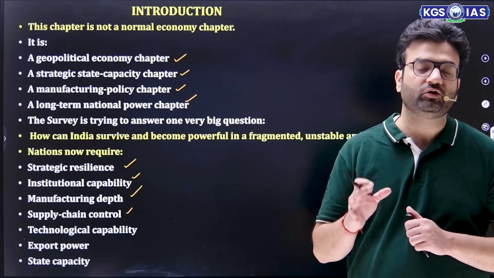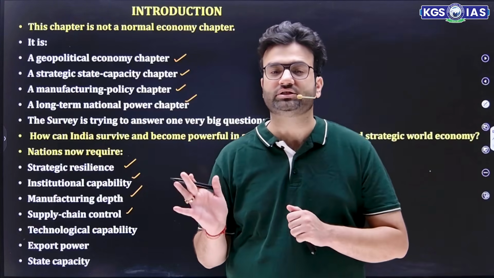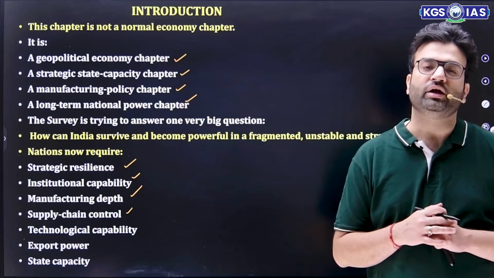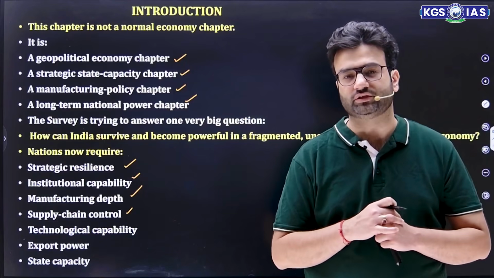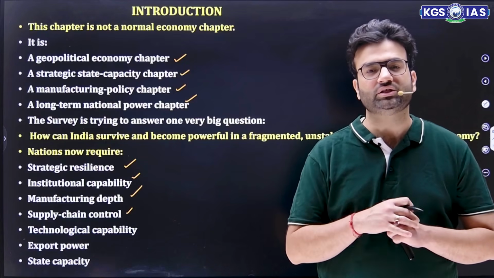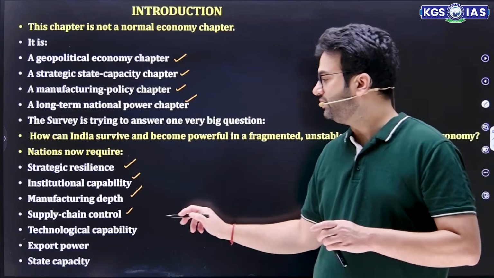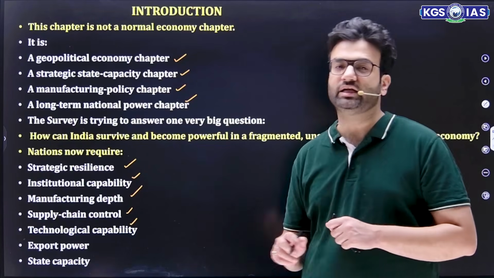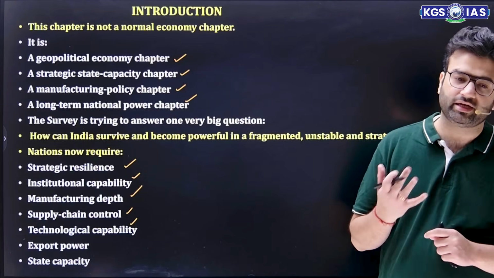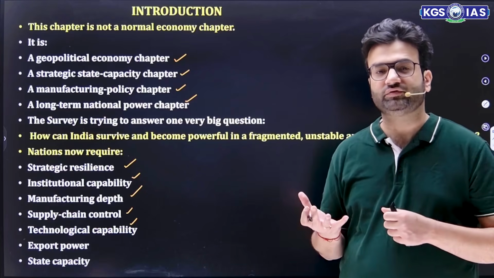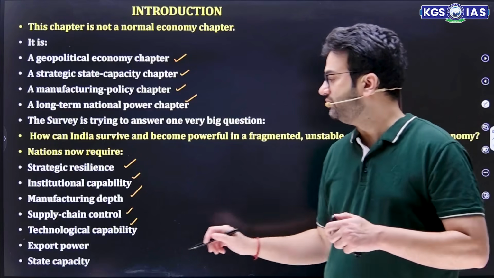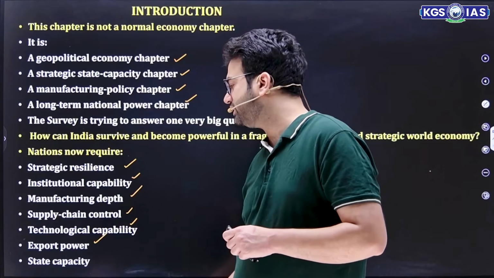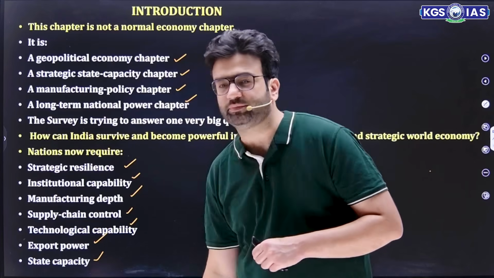Then supply chain control. Supply chain control is very important, because if the supply chain is not controlled, it will lead to cost push inflation. Then technological capability, enhancement of technology, modern day things we should take care of. Then increase our overall export and promote state capacity.